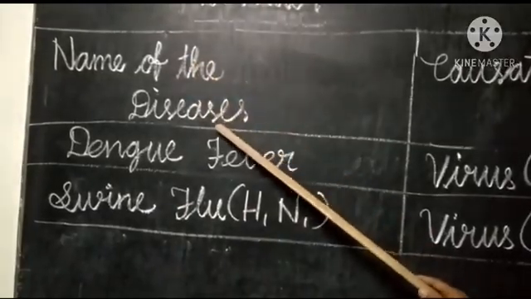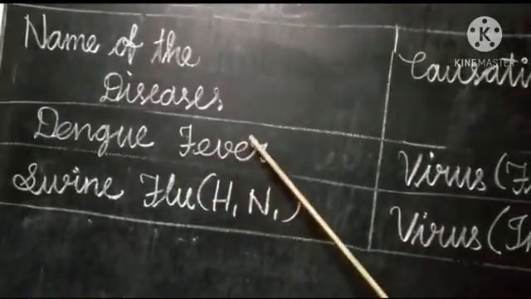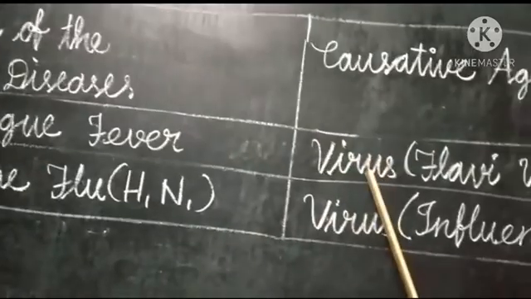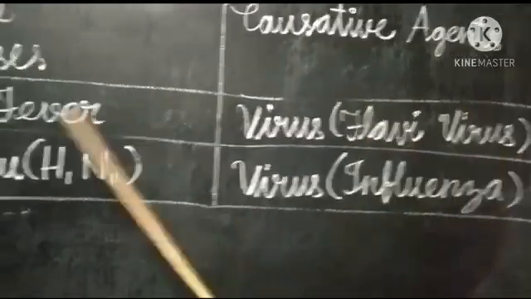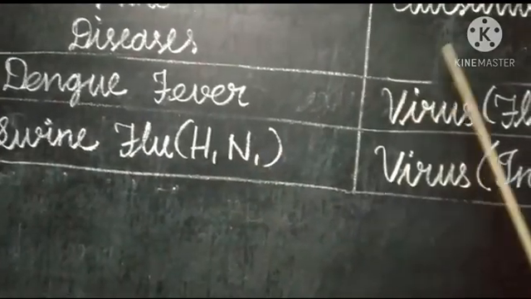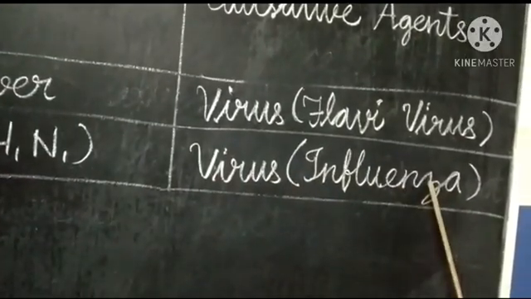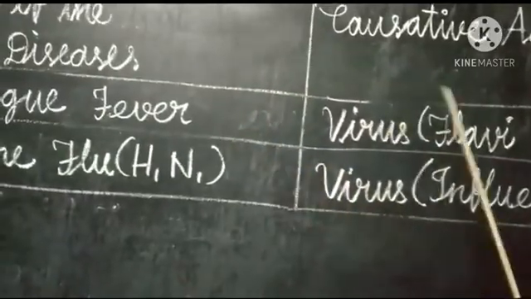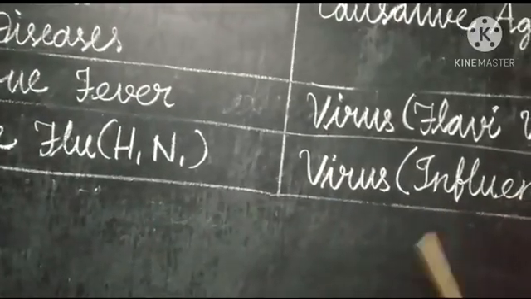Name of the diseases, causative agents. Dengue fever. Dengue fever is caused by virus. Virus name is flavivirus. Swine flu, H1N1. Swine flu is caused by virus. Virus name is influenza. So dengue fever is caused by flavivirus. Swine flu is caused by influenza virus.